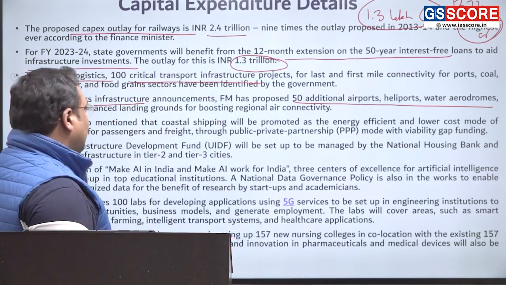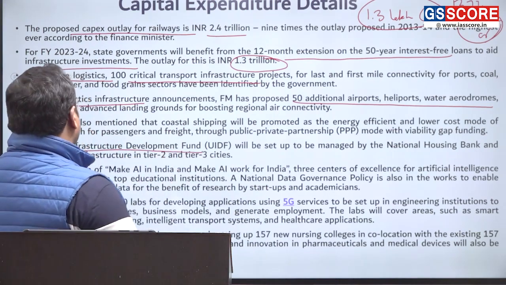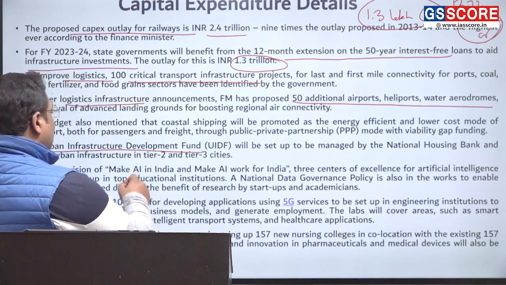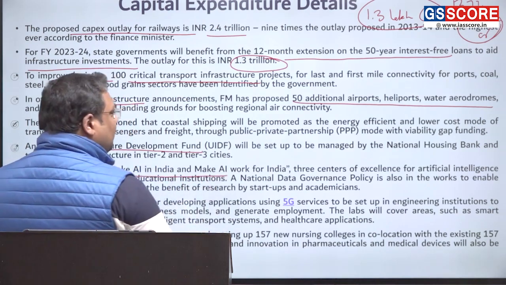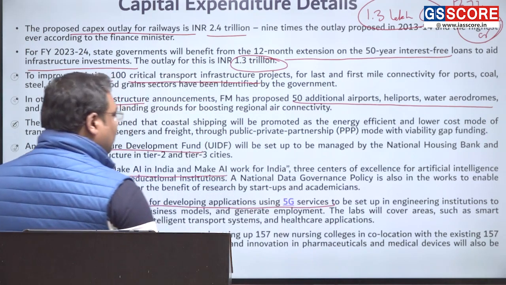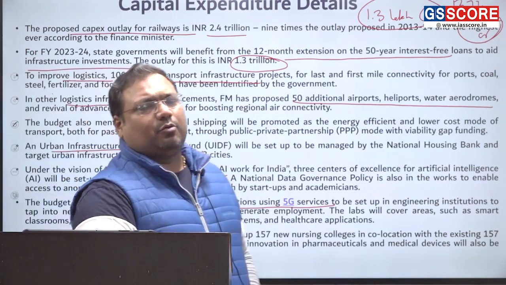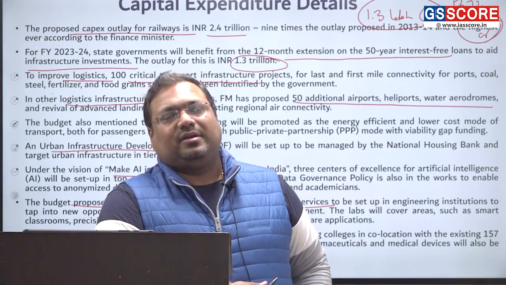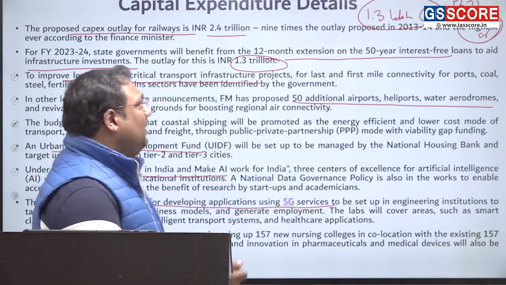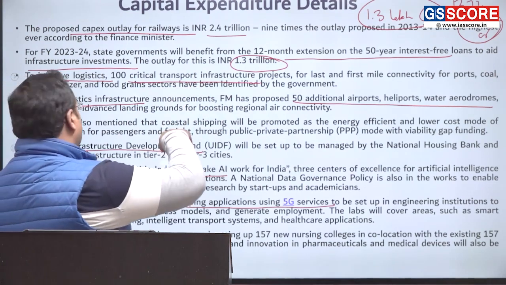Similarly, coastal shipping, urban infrastructure development fund, which is going to improve the urban infrastructure in smaller cities. And similarly, artificial intelligence research and laboratories for 5G services research. Okay, these are also some additional expenditure that we are going to do from the capital side. तो ये कैपिटल एक्सपेंडिचर कहां खर्च करने वाले हैं? रेल पे, रोड पे, लॉजिस्टिक्स पे, which is basically transport.